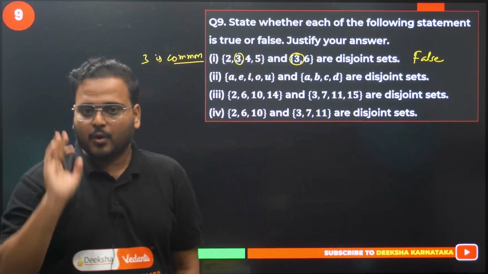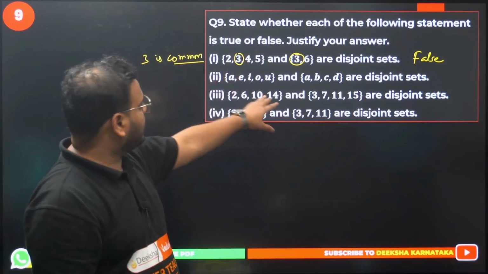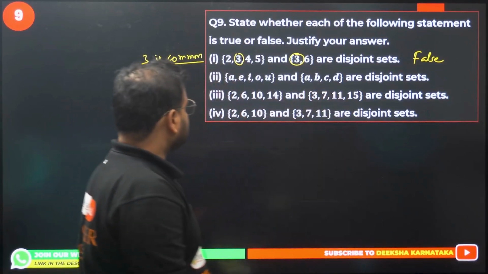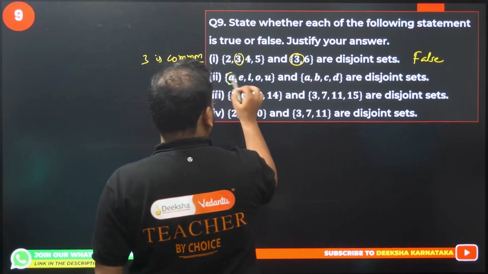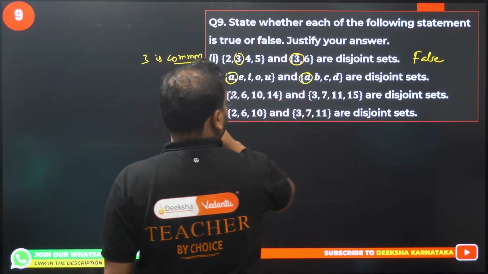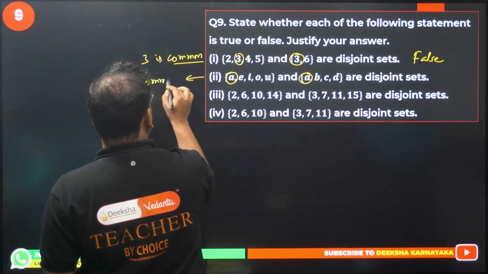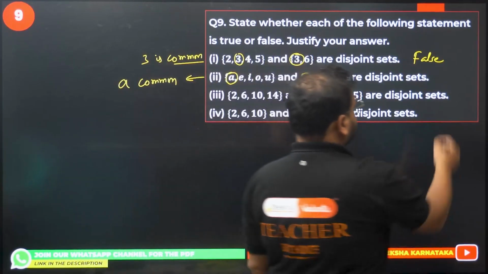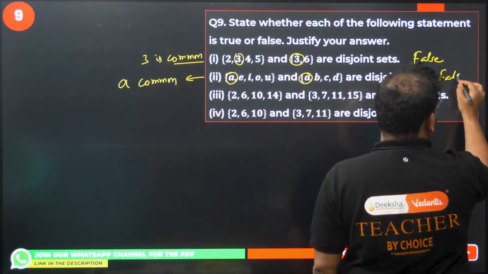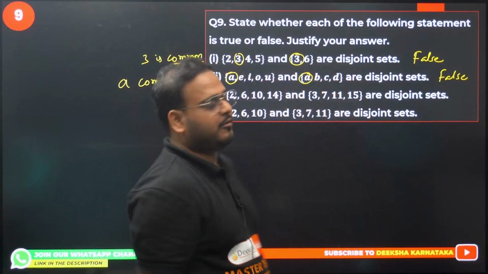{a, e, i, o, u} and {a, b, c, d} are disjoint sets. Is it possible? We have a common. We have a common. And over here again false.